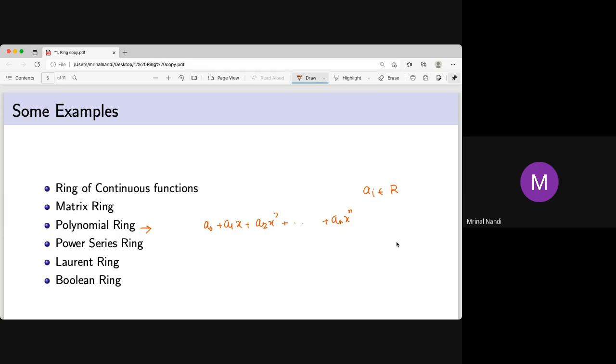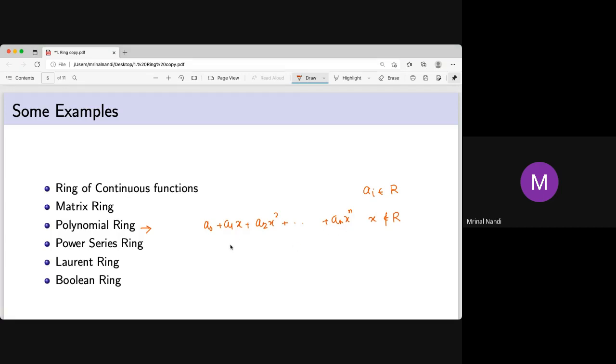x to the power n is not x into x into x and so on. a1x is not just a1 into x, because x is not an element of R. Remember, x is not an element of R. So once x is not an element of the ring, you can't talk about a1 into x. It is just not a1 into x. Then what is it? What is this x? That's the problem. That's why it is called a formal expression or formal notation for representing the polynomial.